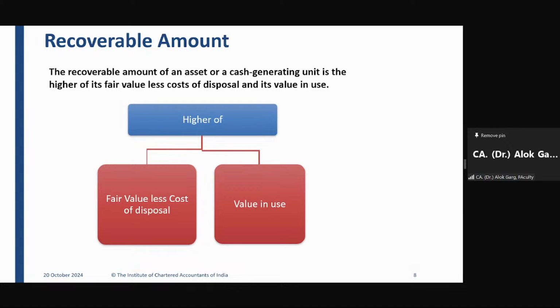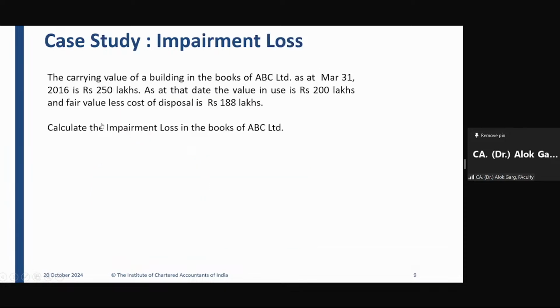When I compute the present value of future rentals, it will give me the value in use. So fair value is more from the sale of the asset. Value in use is more from the use of the asset. The recoverable amount of an asset or a group of assets, which is a cash generating unit, is the higher of fair value less cost to sell and value in use, right?